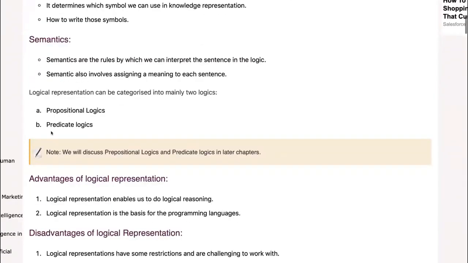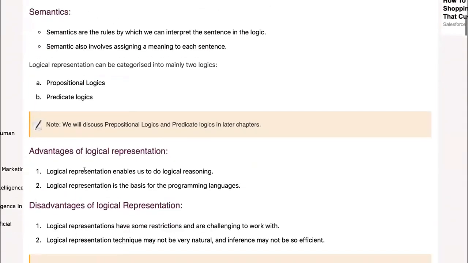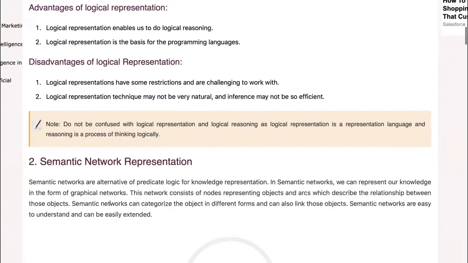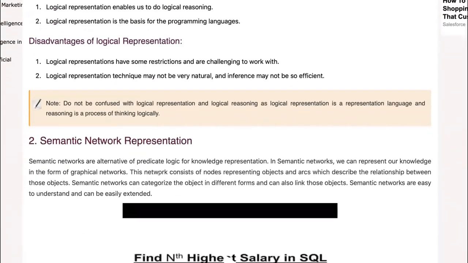So, however, there are advantages and disadvantages of this technique in representing knowledge in the machine. Okay, so I won't go into the details. So let's talk about the next one, the semantic network representation, the second technique in knowledge representation.